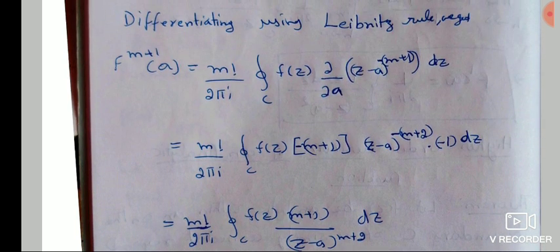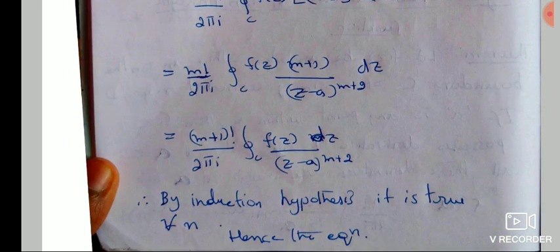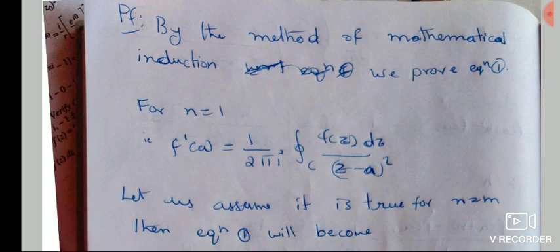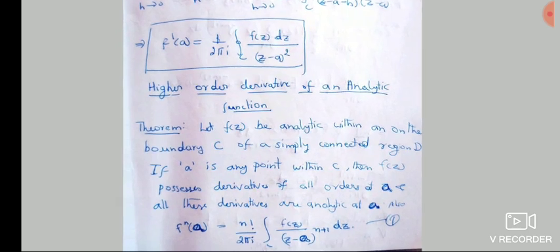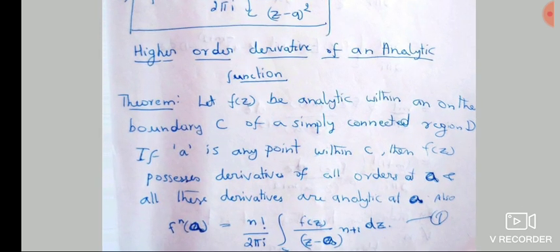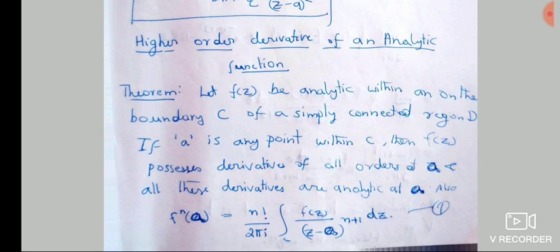Because if you see here, the left hand side is f power m plus 1 of a and the right hand side is this. By the induction hypothesis, we proved it for n equal to 1 and n equal to m plus 1. So hence we proved this equation, f power n of a, is true.